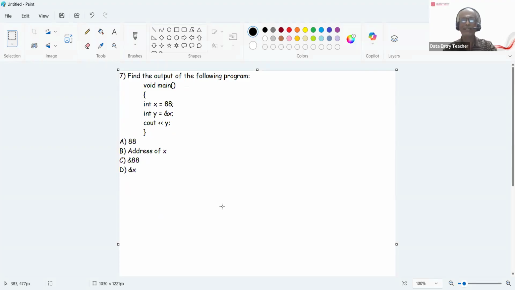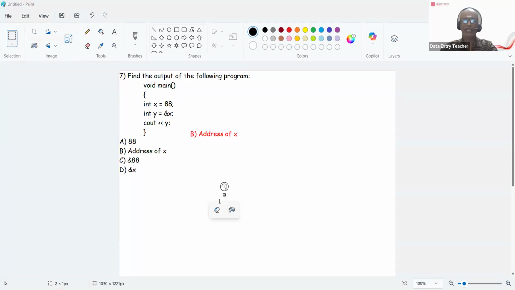Suppose if I give star y, then it will give you 88. But since I have given only y, y will contain only the address of x. Star y means it will point to the value that is located at the address. So star y will give 88, but y will give the address of x. So B is the answer here. Let me put that: address of x is the answer.